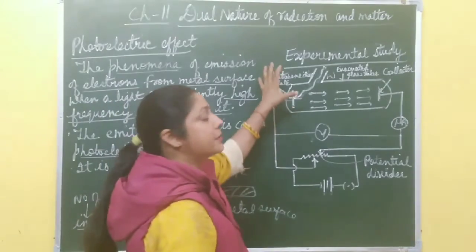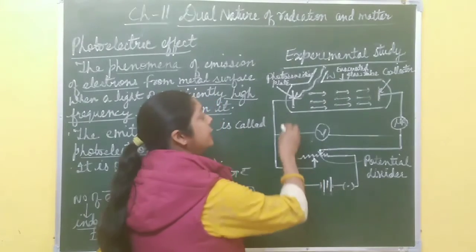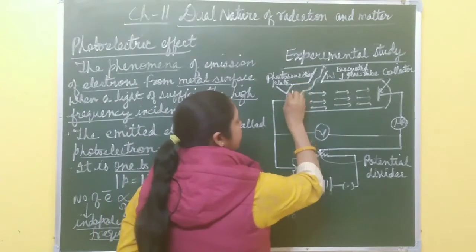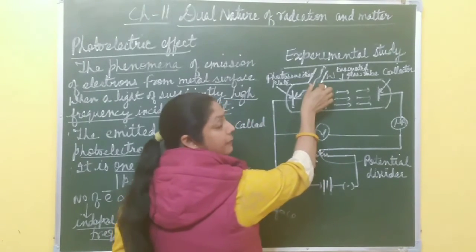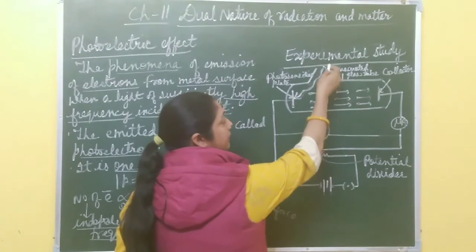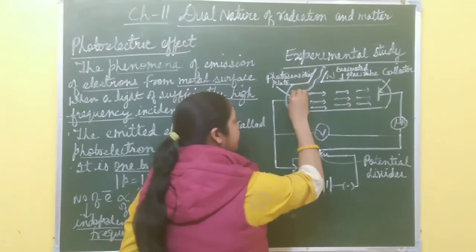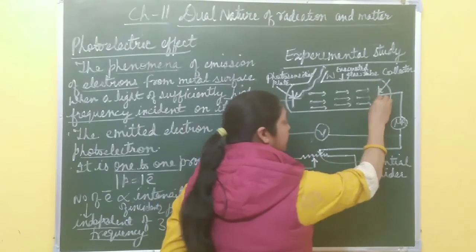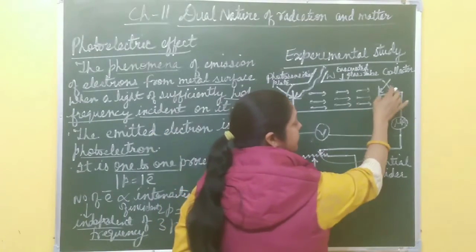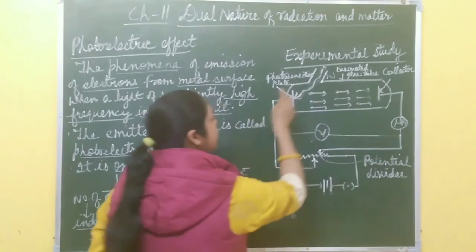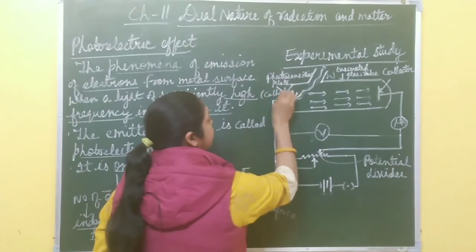Now this is the experimental setup for the study of the photoelectric effect, right? It consists of an evacuated glass tube. This is an evacuated glass tube, and one window is at the upper side of the glass tube so that light enters inside this glass tube, right? And this evacuated glass tube also consists of two plates. One plate is photosensitive, right? And another plate is called the collector plate. The photosensitive plate is also called the cathode, or you can say emitter,